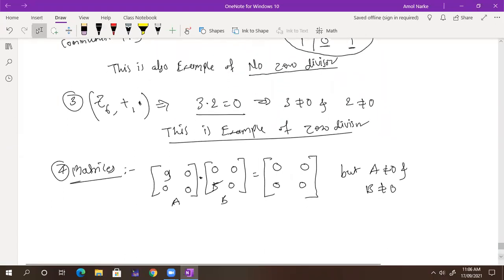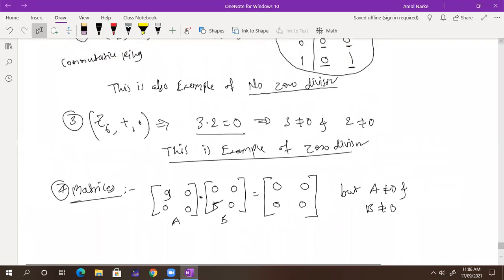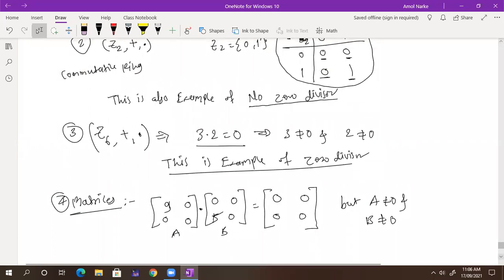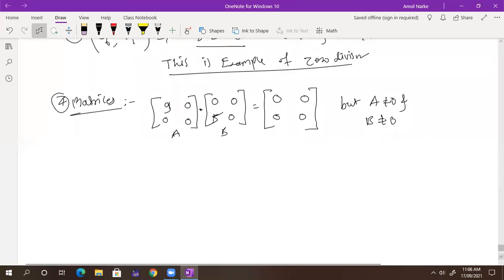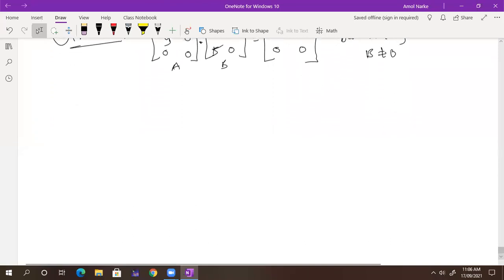Does everyone understand now what is zero divisor and no zero divisor? Any doubts, anyone? Yes or no? At least say yes or no, whatever it is. Clear your doubts here only. We have the midterm examination. Understood, no? Okay. So now let's see the next definition: integral domain.